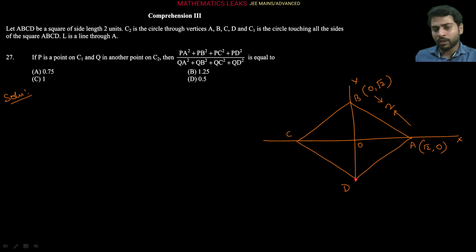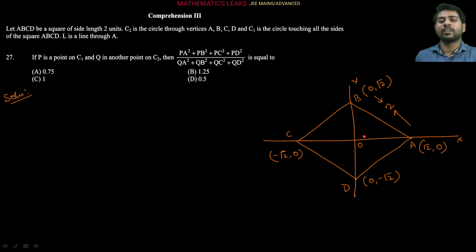This D point coordinate is 0 comma minus root 2, and this C point coordinate will be minus root 2 comma 0, right? So this is right now in the Cartesian plane. I am just going to use the complex number concept, so it will be quite easy in simplification.